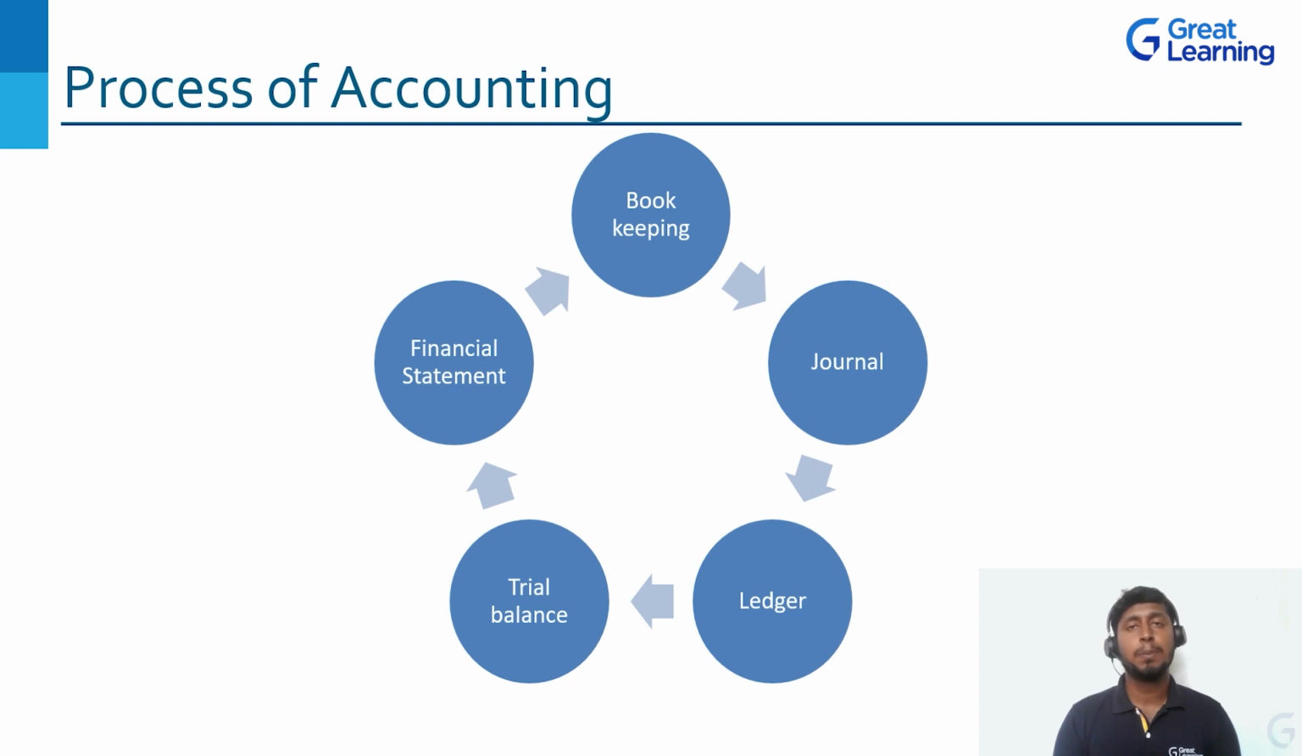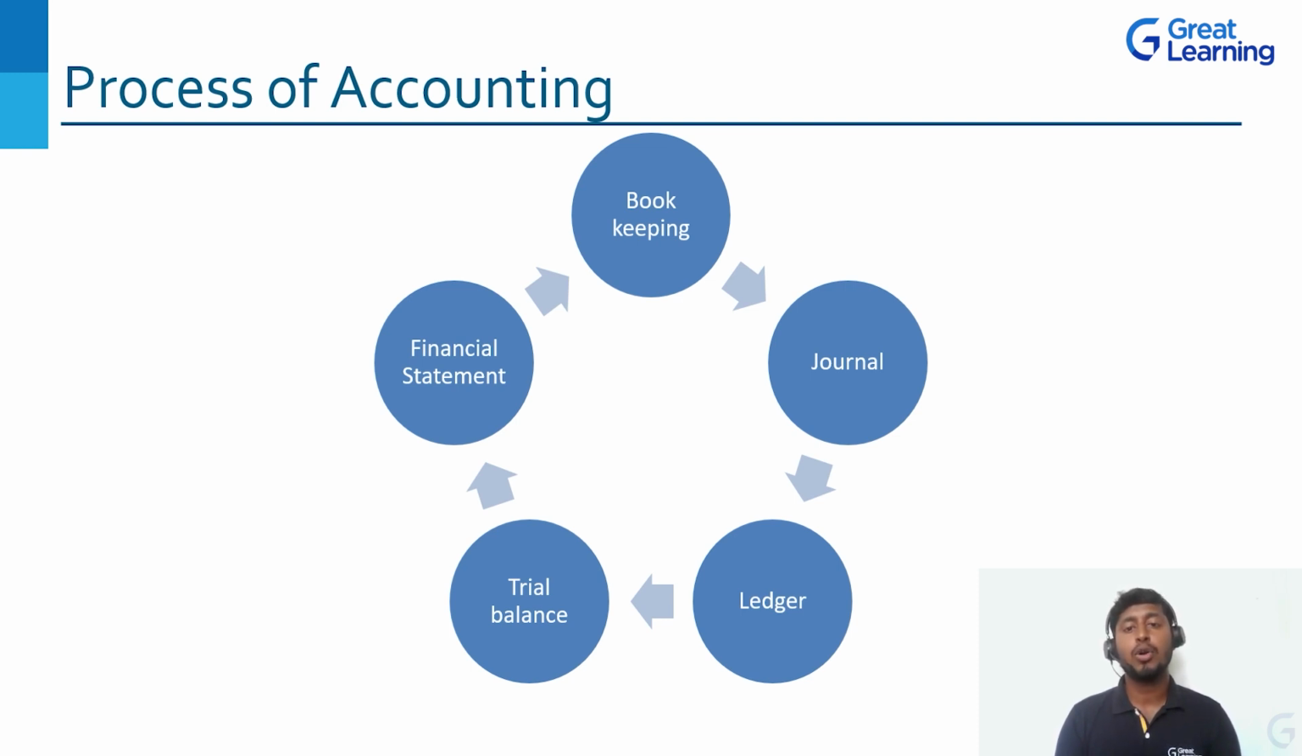First one is bookkeeping. That is your primary books of account. All the transactions we are going to record in terms of money or money's worth, correct? That is the first step. Second step, we need to pass the journal entry, applying the golden rules of accounting. We need to pass the journal entries. Once we pass the journal entry, the third step is we need to post it to the ledger account.